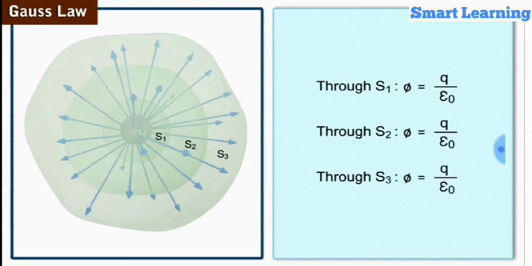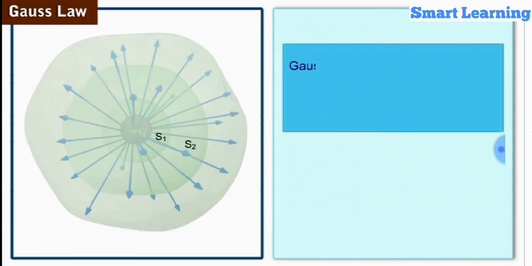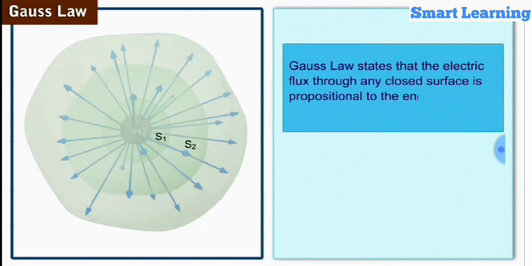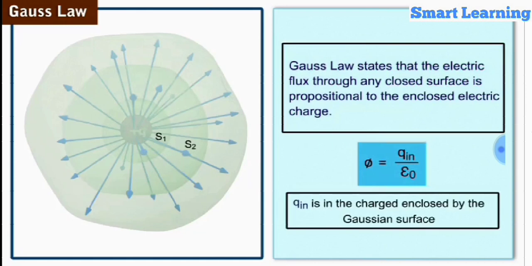Here, we observe that the net electric flux phi through any closed surface is independent of the shape of the closed surface. Hence, we conclude that the Gaussian surface can be of any arbitrary shape. Thus, Gauss Law states that the electric flux through any closed surface is proportional to the enclosed electric charge. That is, phi is equal to Qen by epsilon naught, where Qen is the charge enclosed by the Gaussian surface. Let us label it as equation 5.